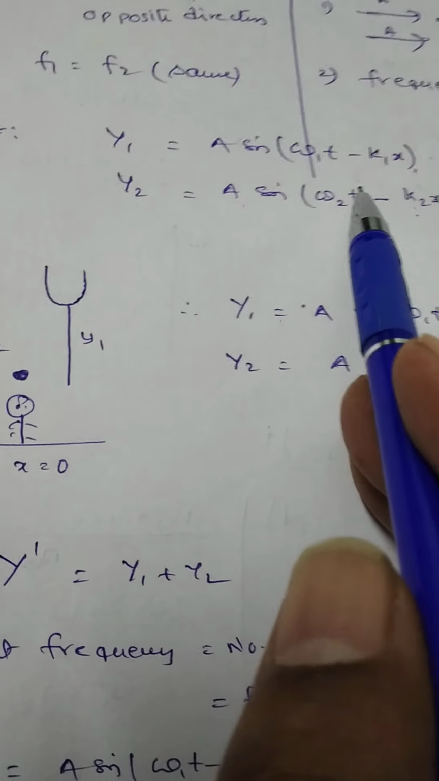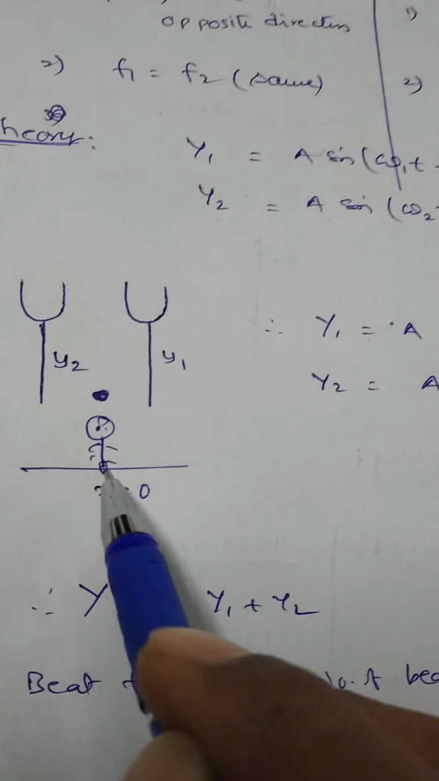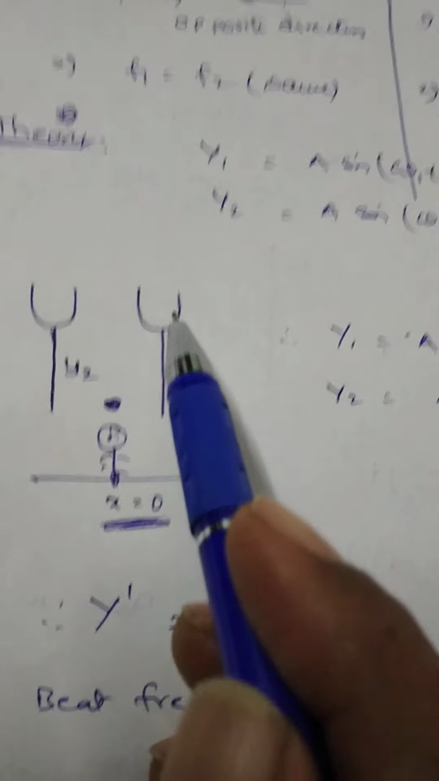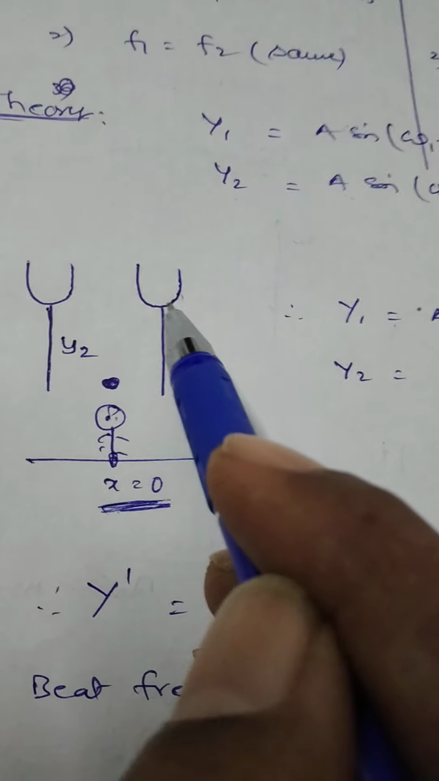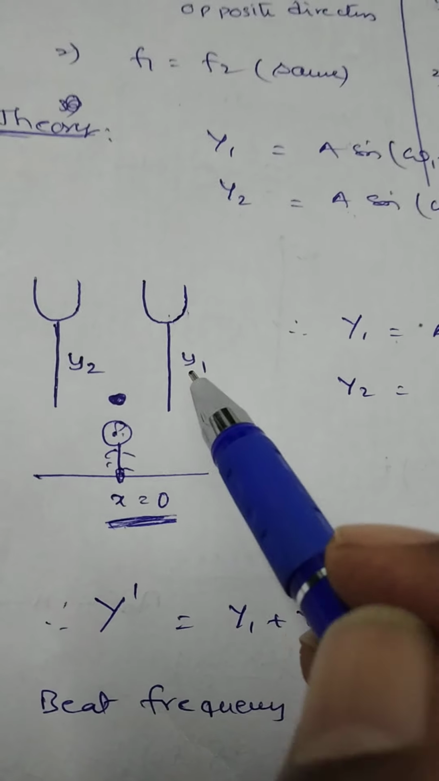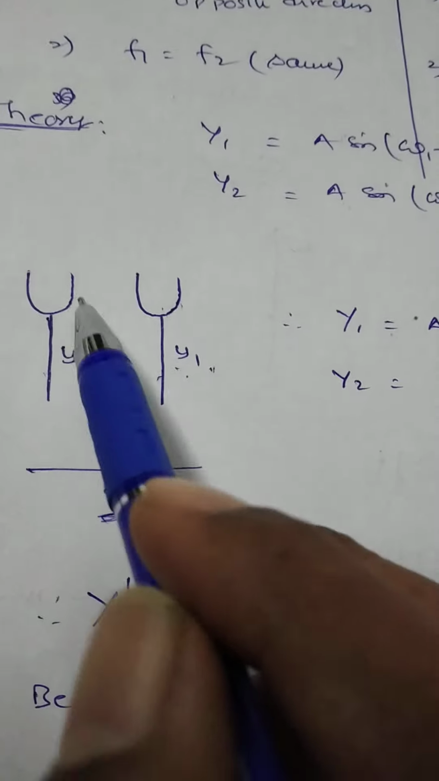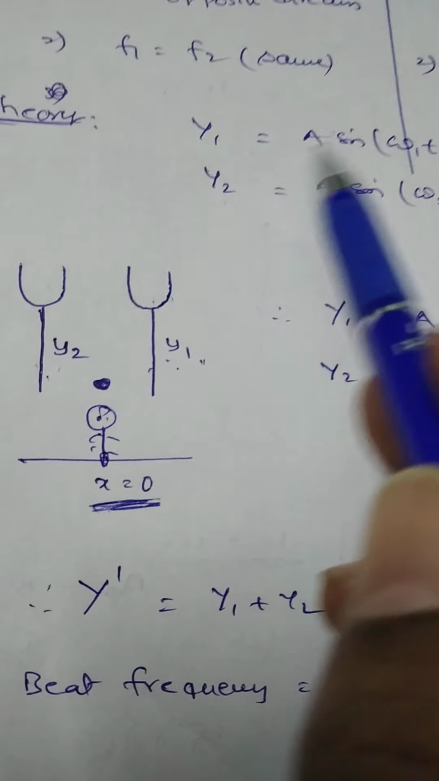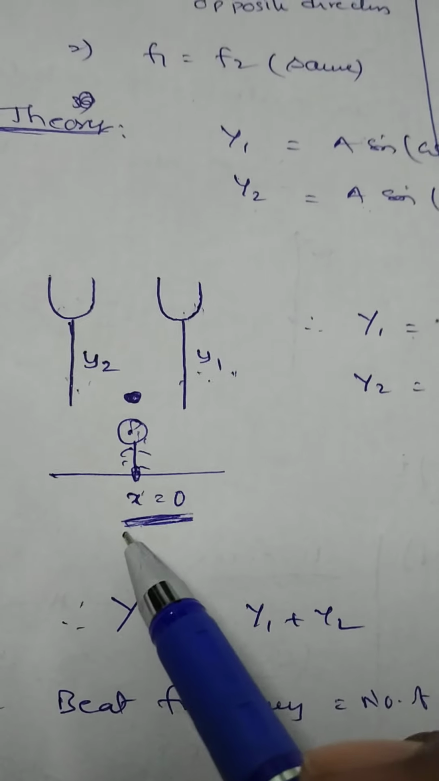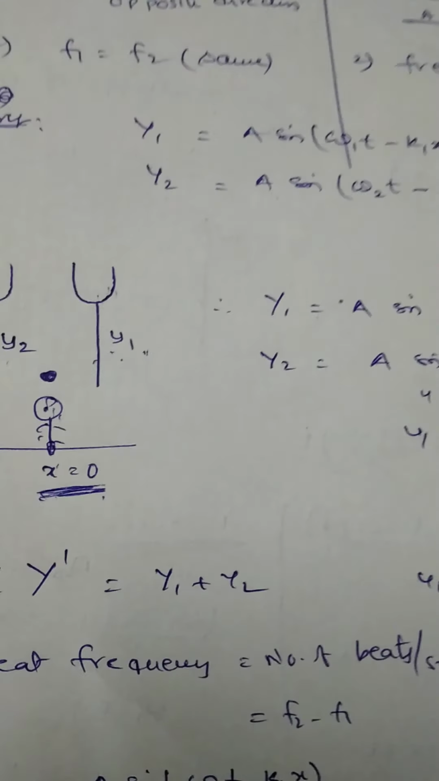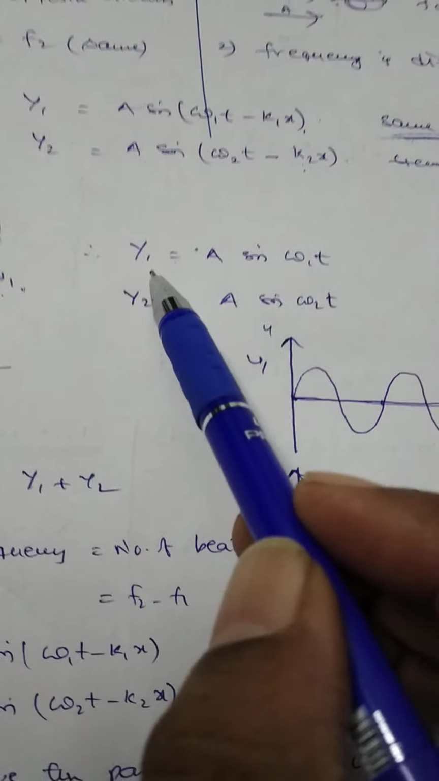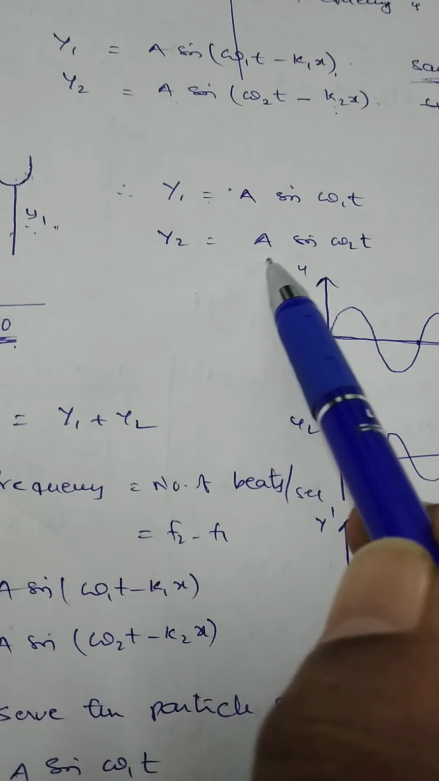Suppose the observer is standing at x = 0. These are the two tuning forks. Each produces a progressive wave, whose particle displacement is represented by y1 for the first and y2 for the second. So the two sound waves can be observed successively by the observer at x = 0. See here, x = 0 means this term is 0. So y1 = a sin(omega1 t) and y2 = a sin(omega2 t).